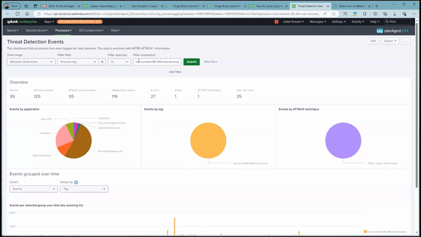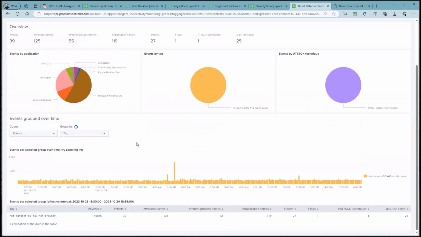So when we click on it, the dashboard is filtered for the tag we clicked on, and then we can see how many hosts are affected, how many process names, how many parent process names, or for example, how many users are affected. We can see the applications that are involved with a percentage, events by tag or events by attack technique. In this case, it's just one result because the dashboard is filtered.